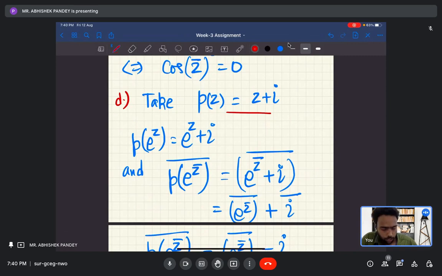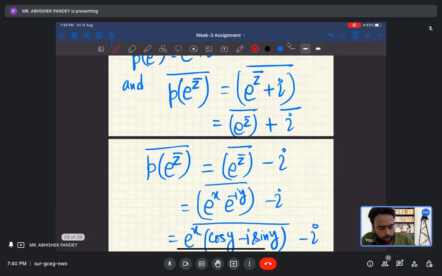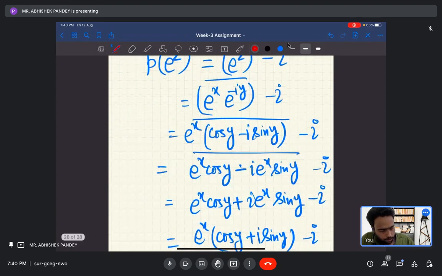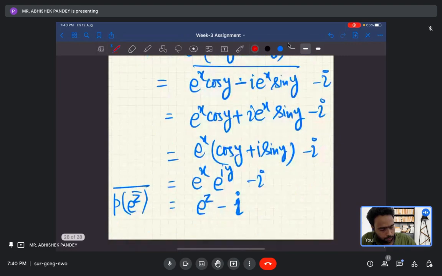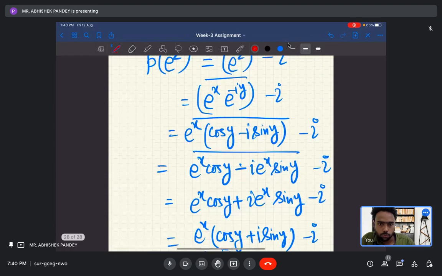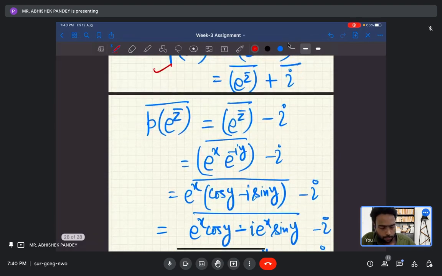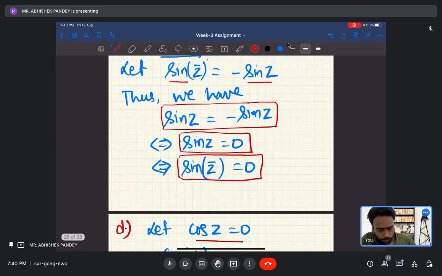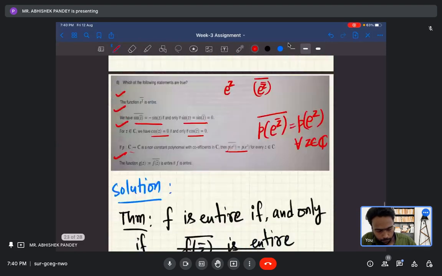Yes. Okay. So now once you calculate this one, you will get nothing but e to the power z minus i, which is not equal to e to the power z plus i, obviously. So this option is also not true.